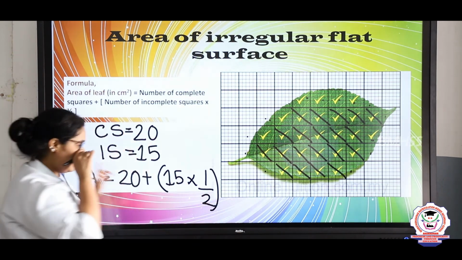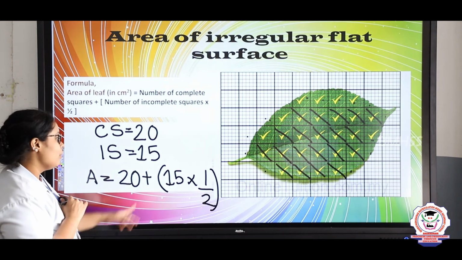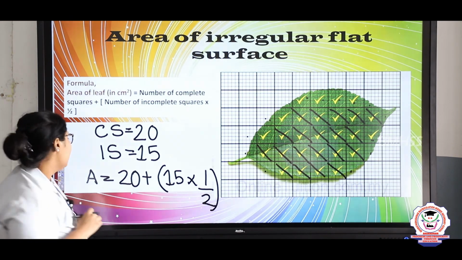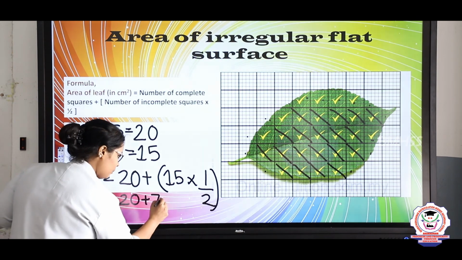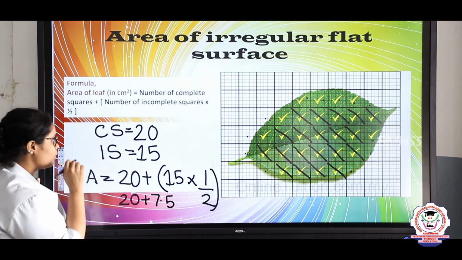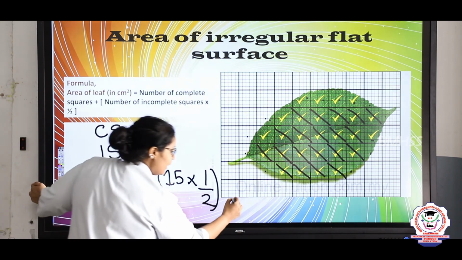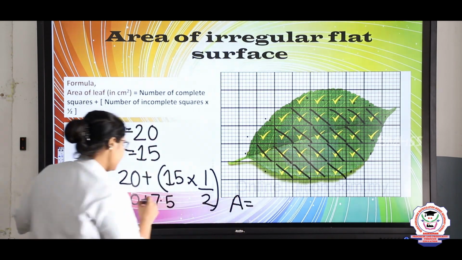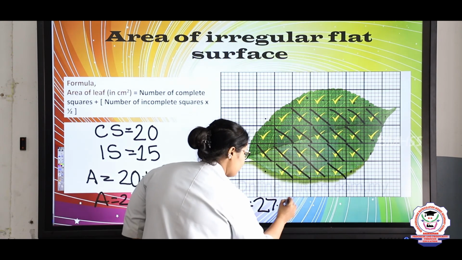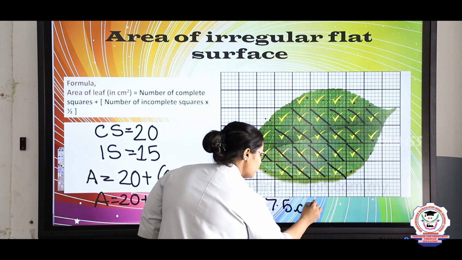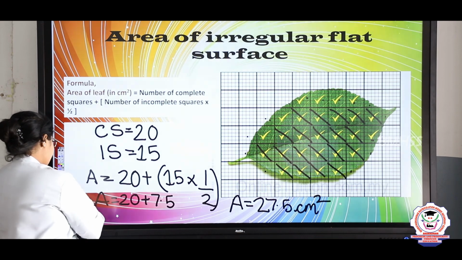Okay. Now when you are writing like this, half of 15 is 7.5. Right? How much is it? Yeah. So here you will write 20 plus 7.5 and the final answer which you are getting is area. Okay children, area. When you are doing the addition, you will get 27.5. So area of the leaf is 27.5 centimeter square. Right students? I hope you have understood till here whatever we have discussed.